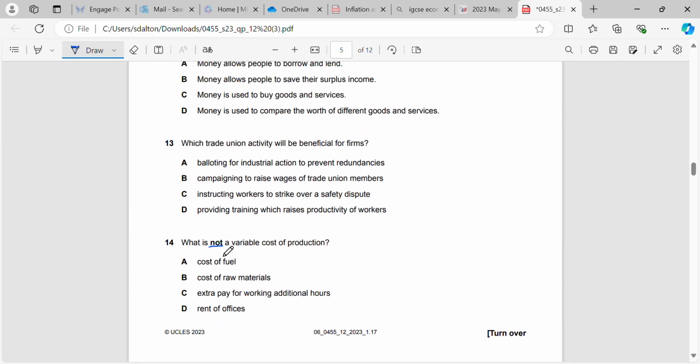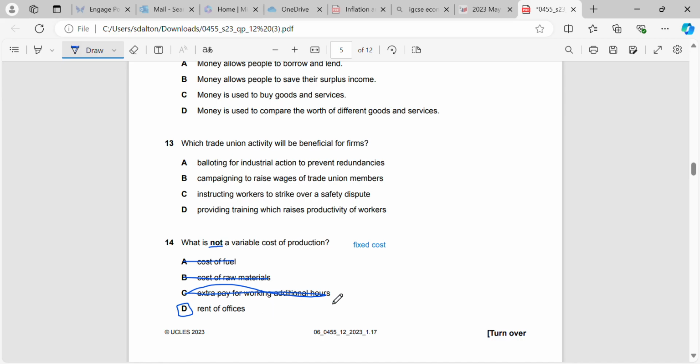Okay, what is not a variable cost of production? So they're basically asking us here, what we're looking for is, what is a fixed cost? Okay, and the only one that's going to be a fixed cost here is the rent of offices, because they'll pay the same rent every month for a 12-month period, for example. Cost of their raw materials, the cost of fuel that they pay, and the extra pay for working additional hours for staff, they will all be variable costs of production, because those amounts are going to change every month.